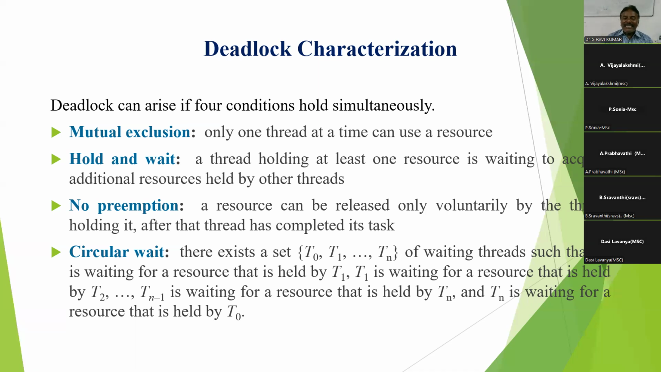Circular wait: a set of processes existing in a circular shape like P1, P2, P3, and so on up to Pn. Each process is waiting for a resource held by another process, and the second process is waiting on the third, like that in a circular shape. When these four conditions occur simultaneously, we say deadlock occurs. Do you understand the deadlock characteristics? They are very, very important.